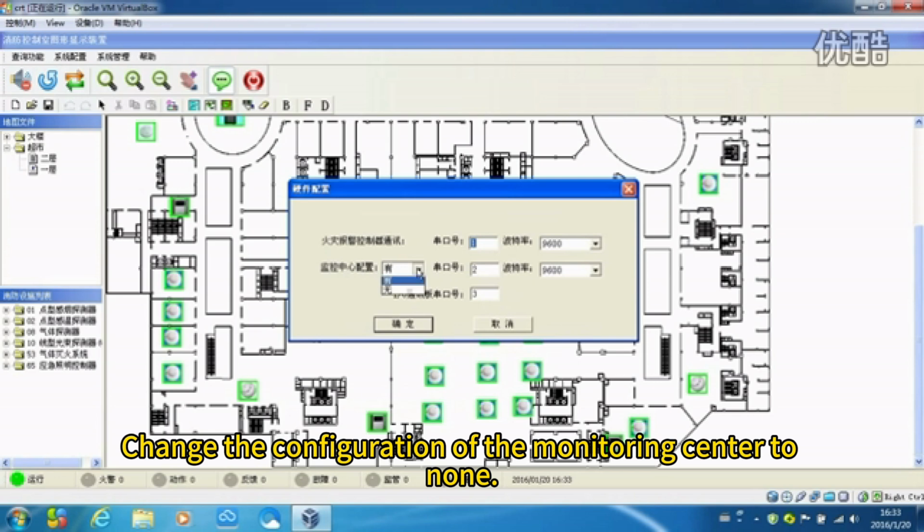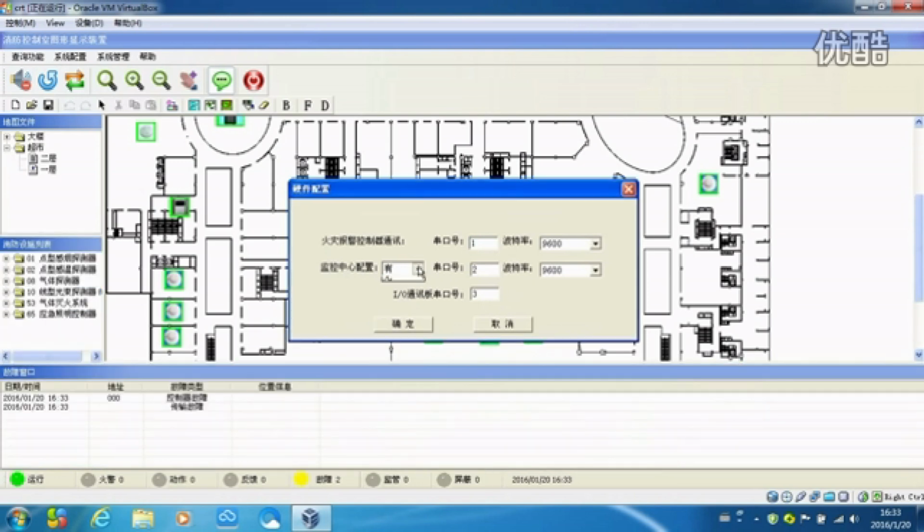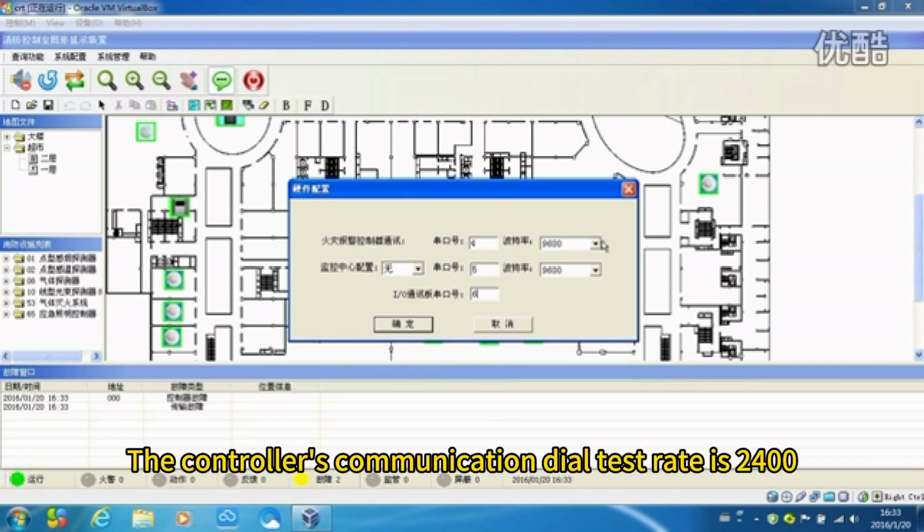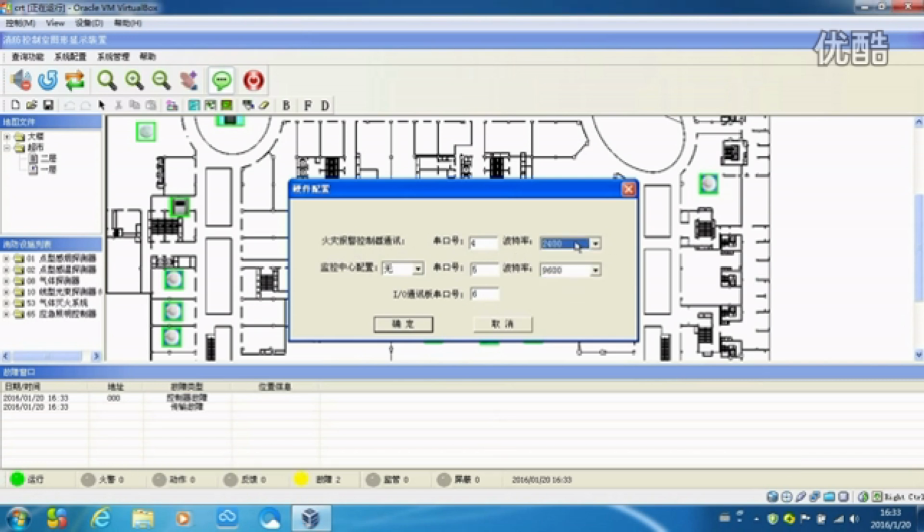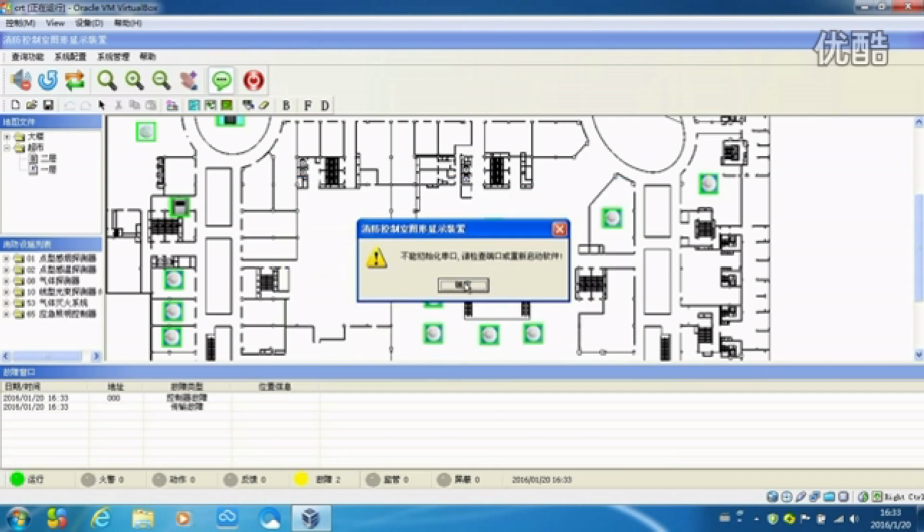Change the configuration of the monitoring center to none. Serial port 456. Fire alarm. The controller's communication dial test rate is 2400. After pressing the Confirm button, let's restart the software.